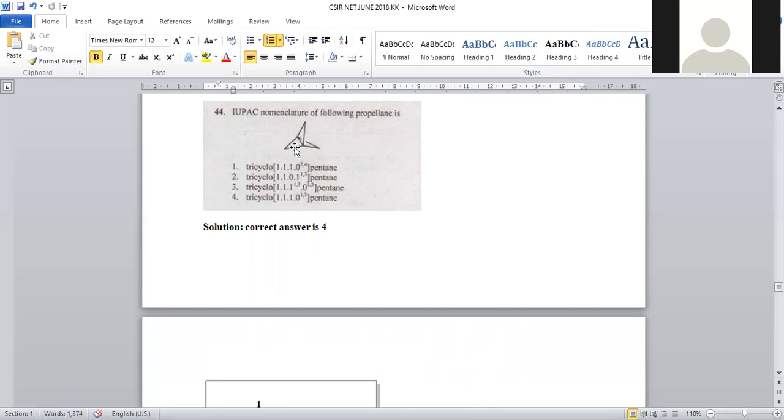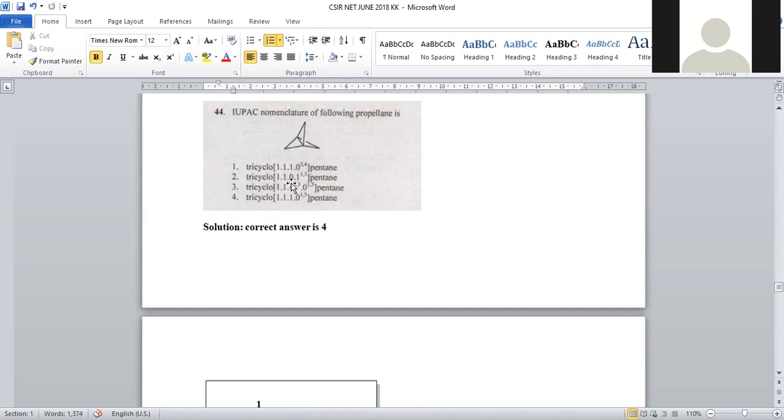That's why in this you can say 1 comma 1 comma 1 comma 0, right? So how can we assign? The larger number of carbons, when present, will come first. But in all systems, we have one carbon only as a bridging one. So it is taken as 1, 1, 1. In between, 0 will be there. That's why 1 comma 1 comma 0. Here you can see 1 comma 1 comma 0.